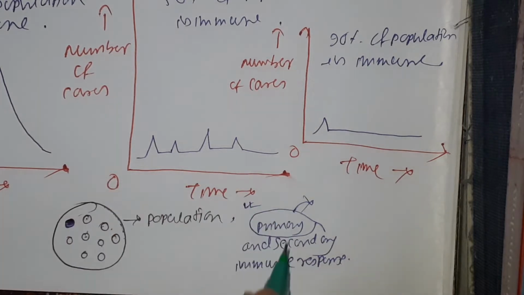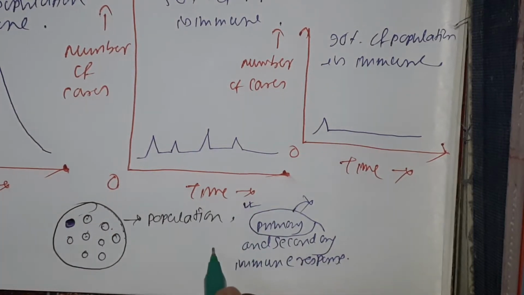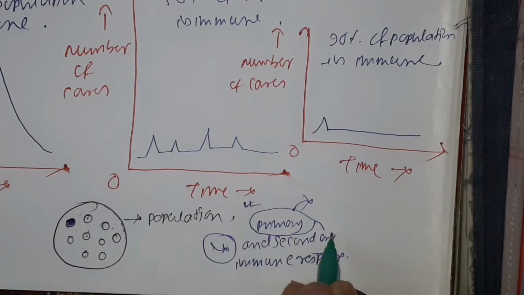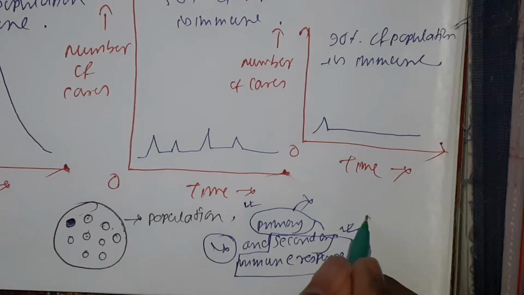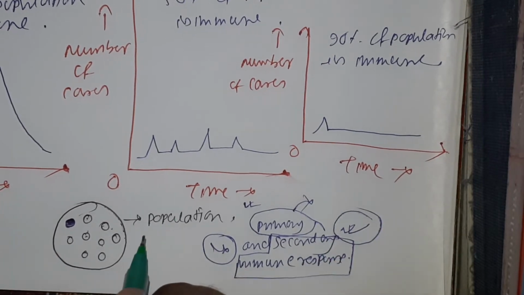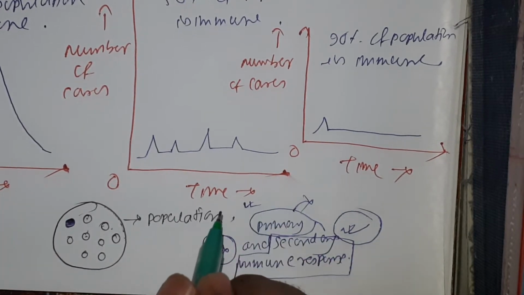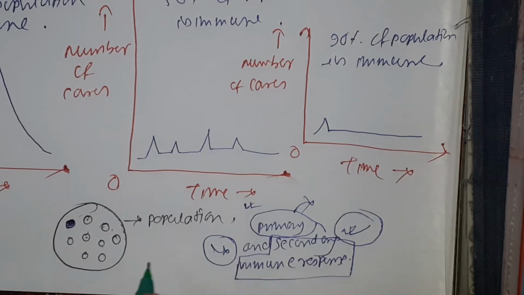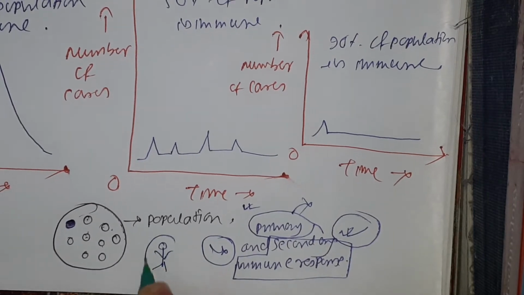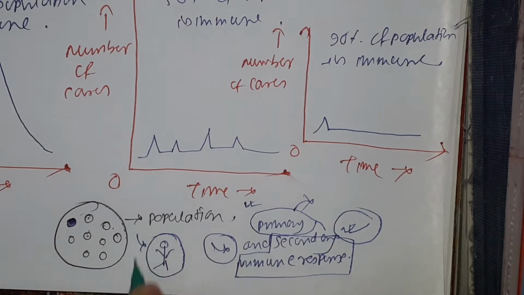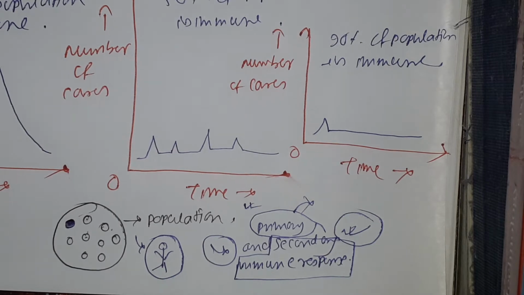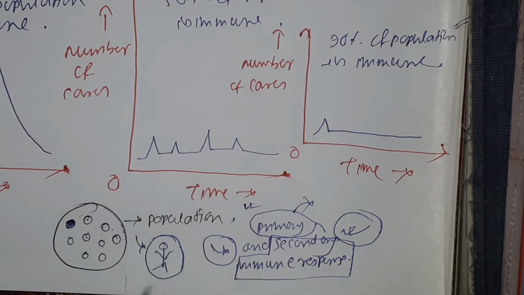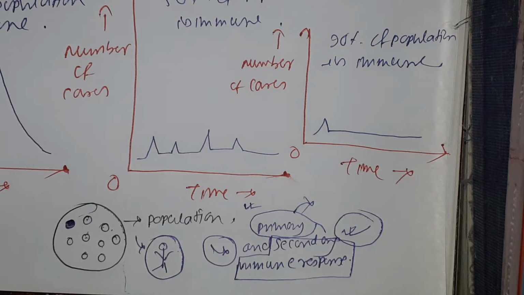Then whenever this foreign antigen again invades the host, the secondary immune response is activated, and it is very fast, and its efficiency is very high compared to primary immunity. That is why we say that an individual who has experienced the disease becomes immune to that disease, because his or her immune system has learned how to fight against the particular disease.